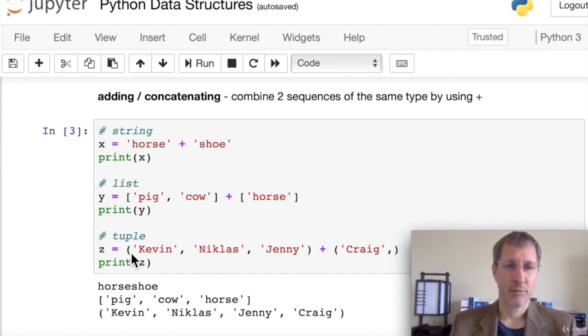And in the case of tuples, if we have 2 separate tuples, and we print the result, we get a single tuple with 4 elements in it. Now it's important to note here, for the second one to be considered a tuple, we have to include a comma here. If we don't have that comma, it's just a string in parentheses. If we include this comma, that tells Python that this is actually a tuple.